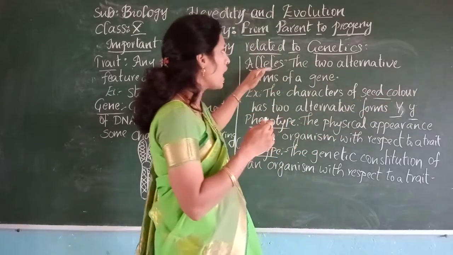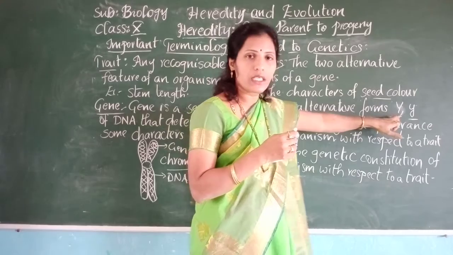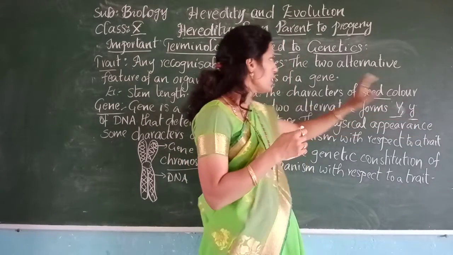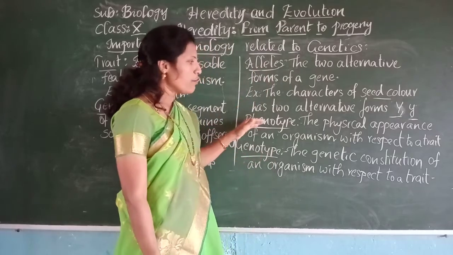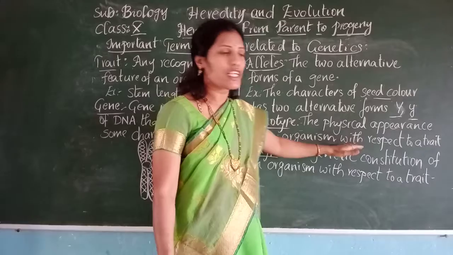That is nothing but the alleles: the two alternative forms of a gene. One is representing a dominant character and one is representing a recessive character. That is the alleles. And phenotype is the physical appearance of an organism with respect to a trait.